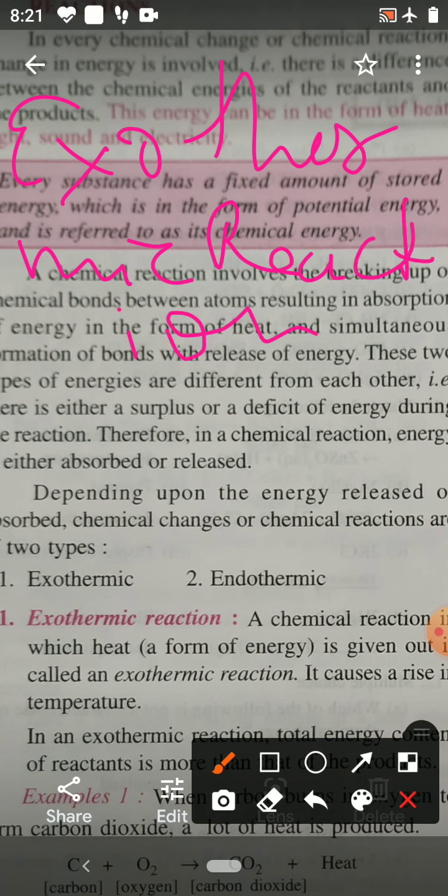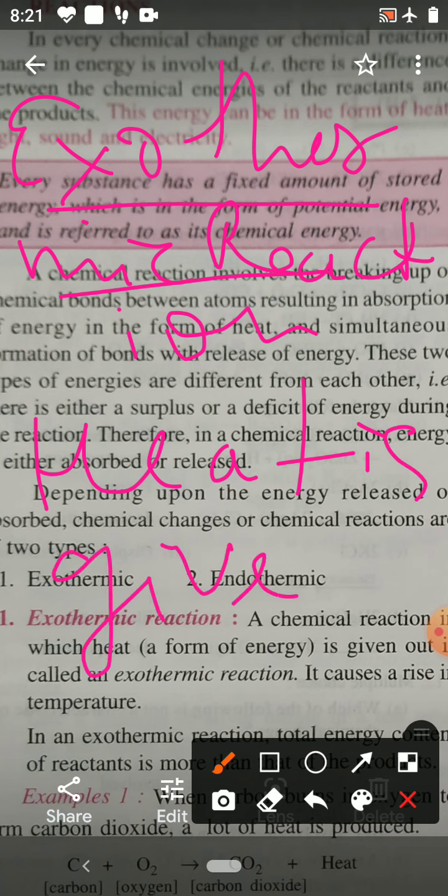A chemical reaction in which heat is given out. If heat energy is given out during the chemical reaction, that reaction is called exothermic.